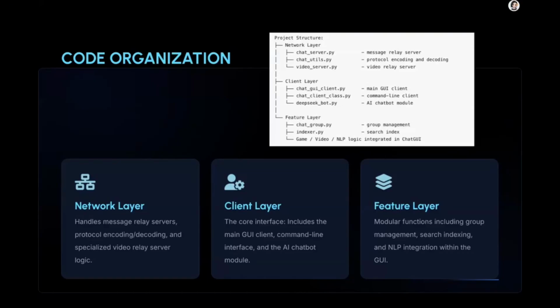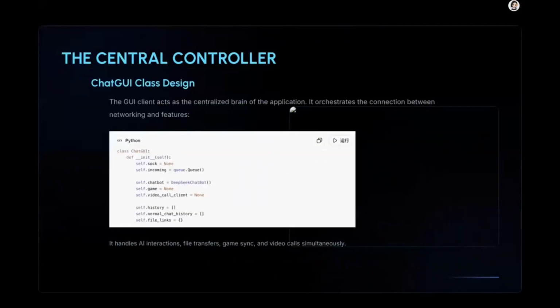The GUI client connects these modules together and provides the interface for users. A simplified structure of the GUI client looks like this. This shows that the GUI client works as the central controller of the application. It connects the socket communication layer with user-facing features such as chatbot interaction, file transfer, game synchronization, and video calls.